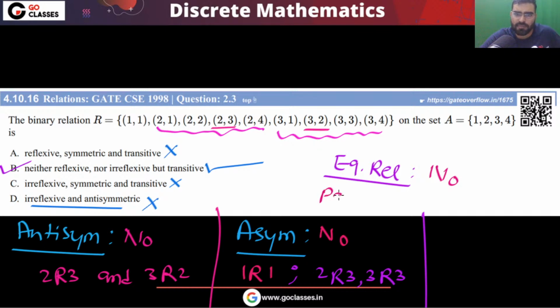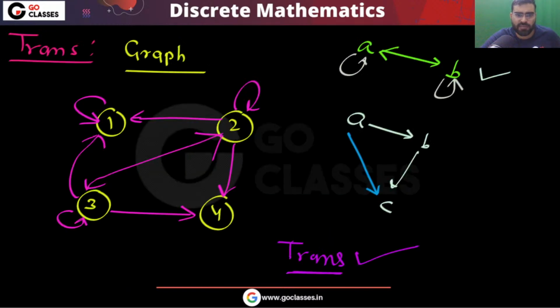What about partial order relation? Can I say this relation R is a partial order? The answer is no, because it is not reflexive. It is not antisymmetric. Okay, so that is the reason this is not a partial order relation. So these are the properties of this relation. Very easily you can see.